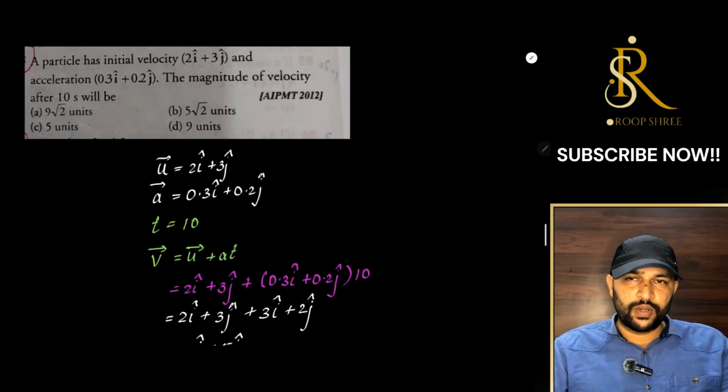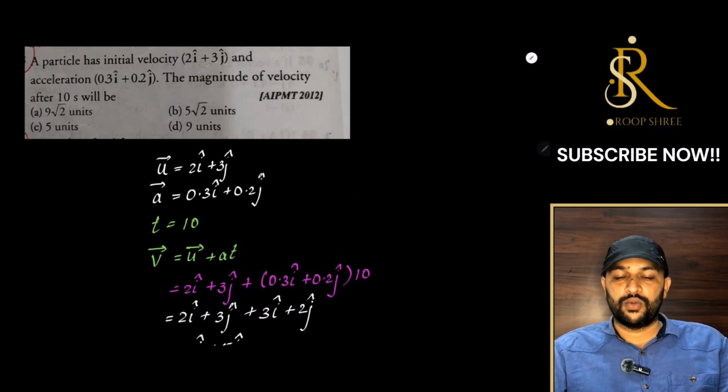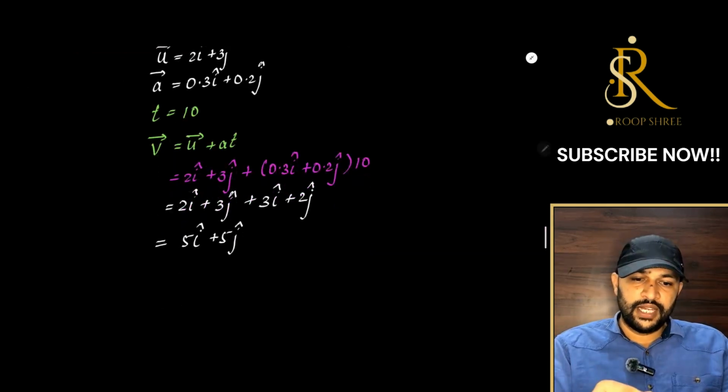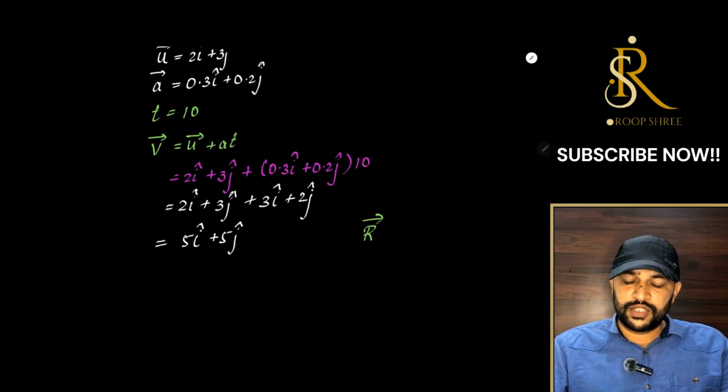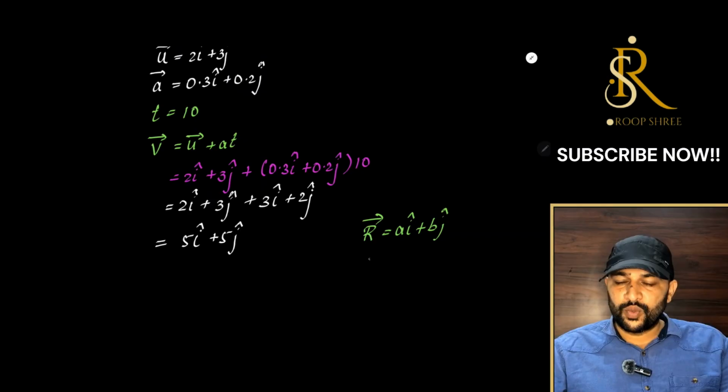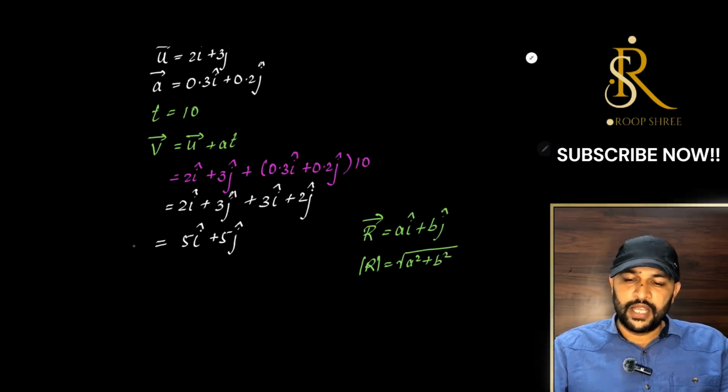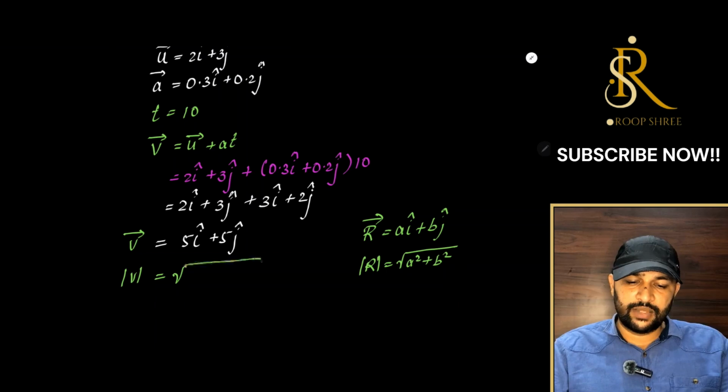Let us see the option. Oh great, they have given it in magnitude. So we will have to find the magnitude. So any vector r which is given as ai plus bj plus ck, you can write. Here it is given in terms of 2 only, 2 dimensions. So magnitude of that vector r will be root under a square plus b square, right. So here if this is our velocity vector, we can find the magnitude of v, that will be root under 5 square plus 5 square.